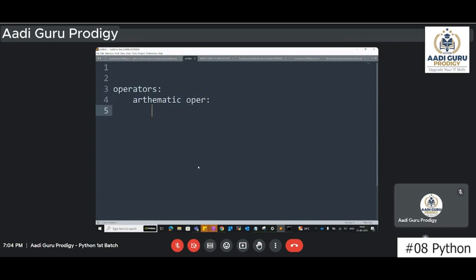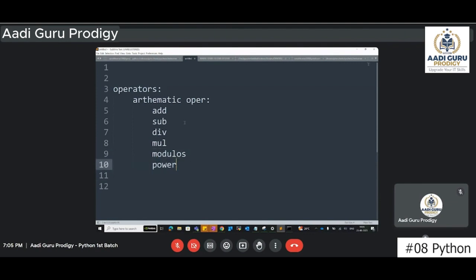Obviously, I hope everybody knows about this one. Arithmetic means we have addition, subtraction, division, multiplication, and along with that, we have modulus, and also power.